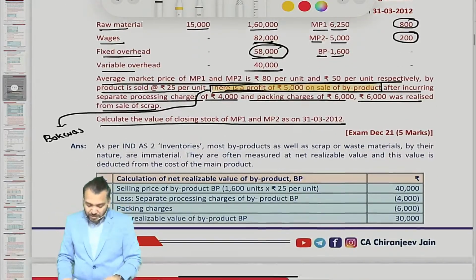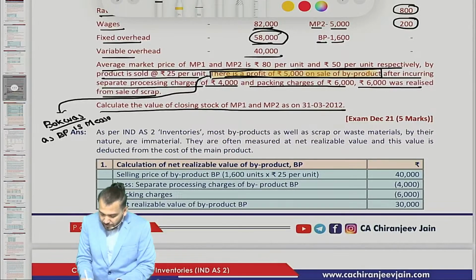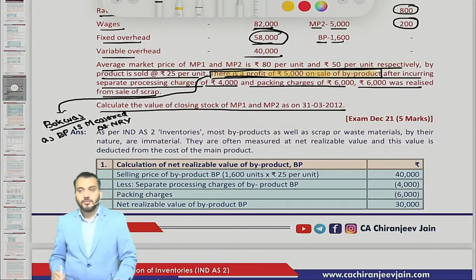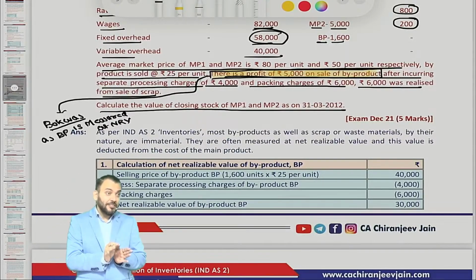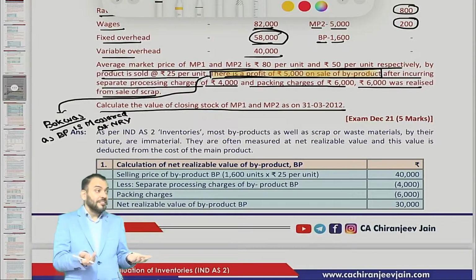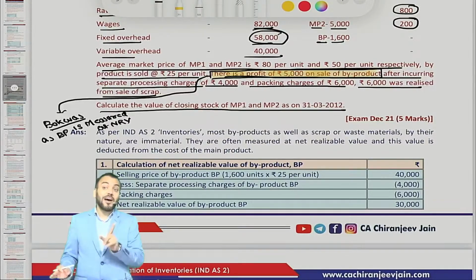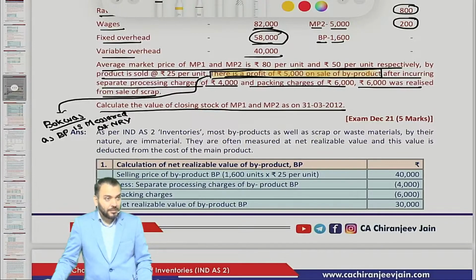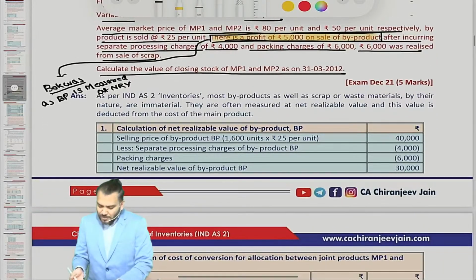Unjustified. Just write down: bakwas, as byproduct is measured at what? NRV. Ignore this. Got it? But out of you also, only one person has given me the correct answer. Others were thinking. So at CA final also you are struggling. For CA inter, it was a dangerous question, and you passed that exam. So if you can pass that exam, you can pass CA final exam also. Correct? Of course you can do it.